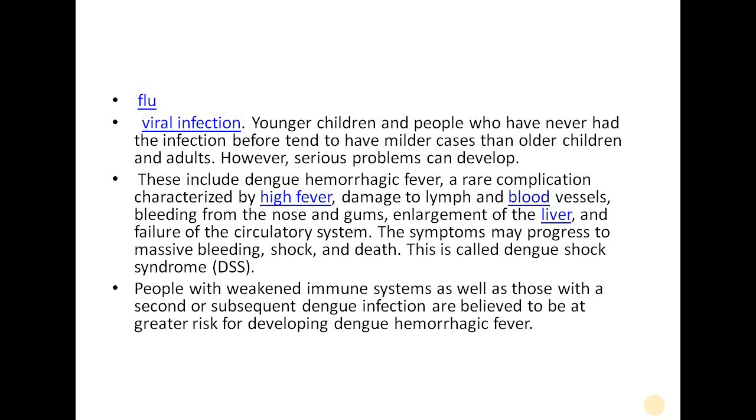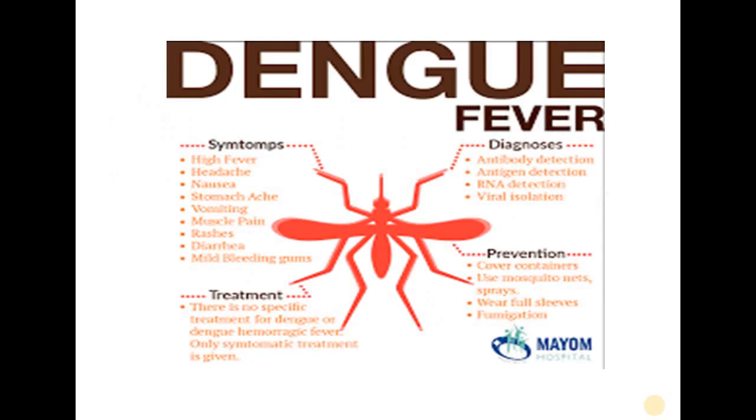So it is dangerous for people. If a person has a weak immune system, that person will get complications of the dengue infection, and will develop dengue hemorrhagic fever if the patient's immune system is weak.